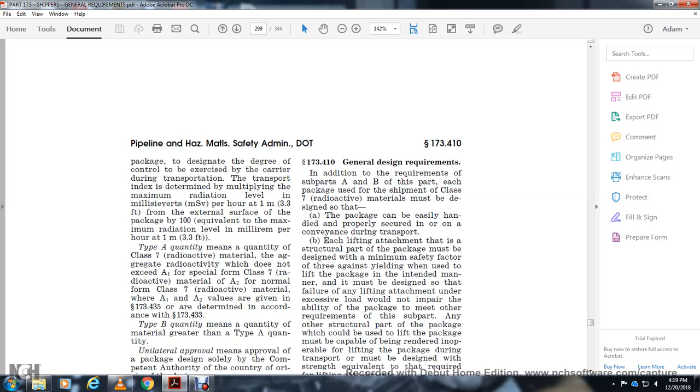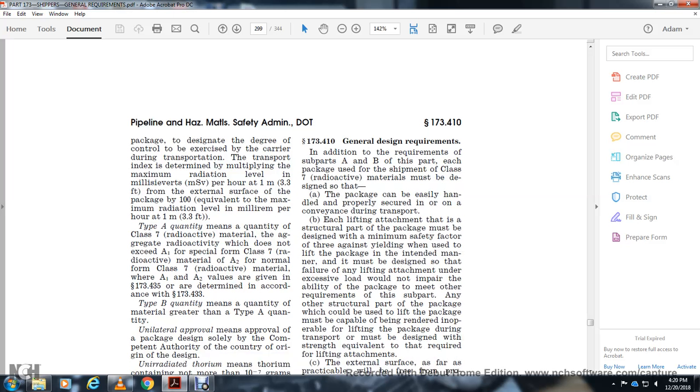when lifting the package in the intended manner. The package must be designed so that the failure of any lifting attachment under excessive load would not impair the ability of the package to meet other requirements of this subpart. Any other structural part of the package that could be used to lift the package must be capable of being rendered inoperable for lifting the package during transportation, or must be designed with strength equivalent to that required of the lifting attachment.